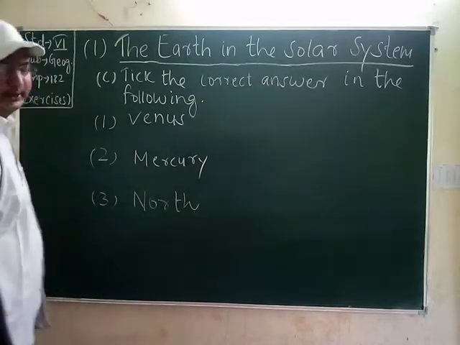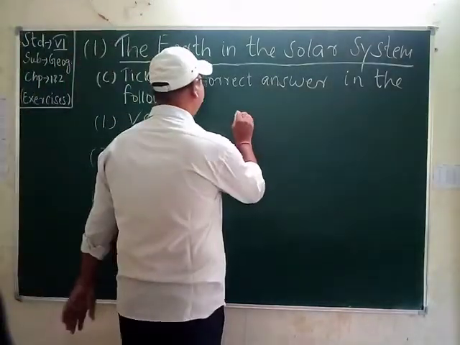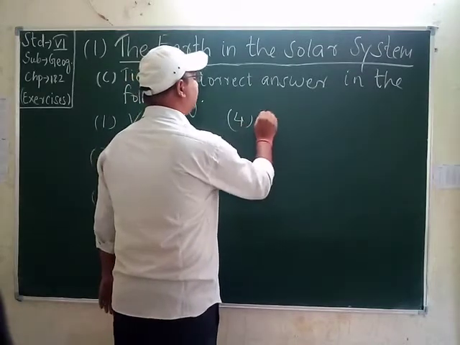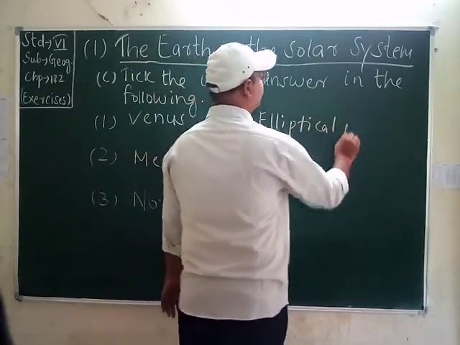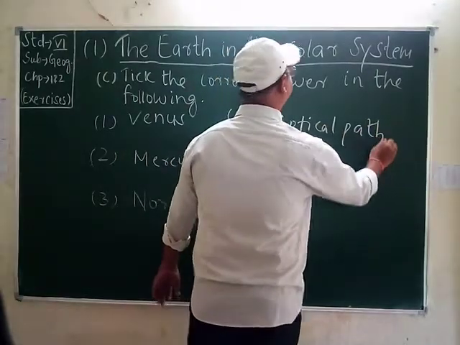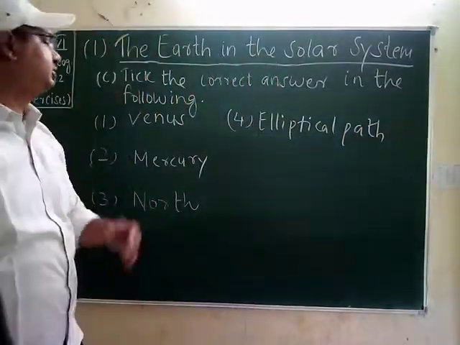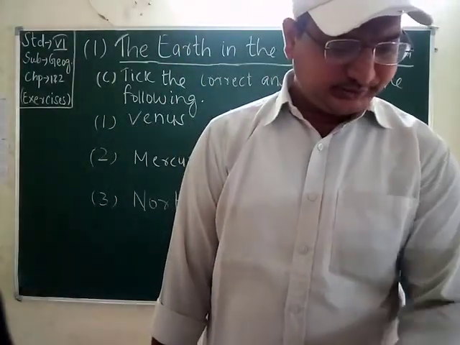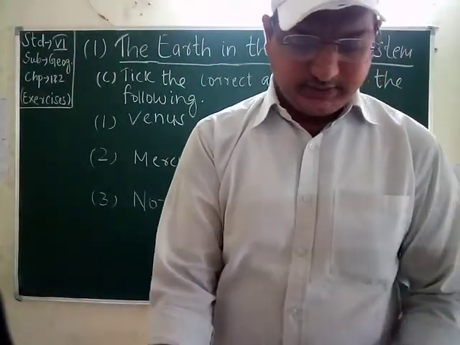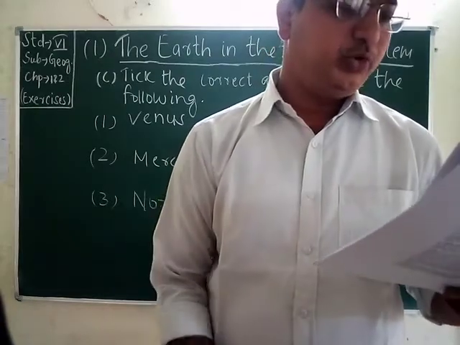Okay, the answer will be elliptical path, the first option of question number 4. Students, so thus your MCQs are completed. Then the question answers will start.